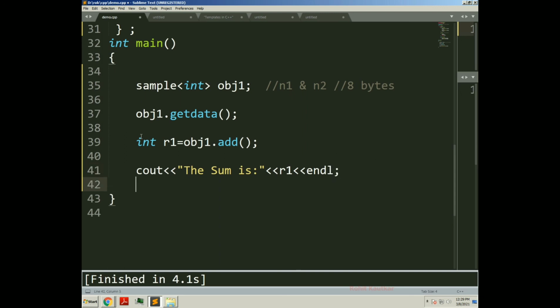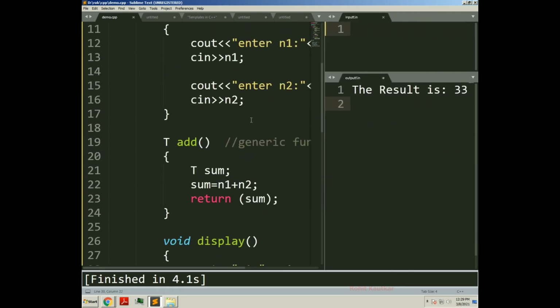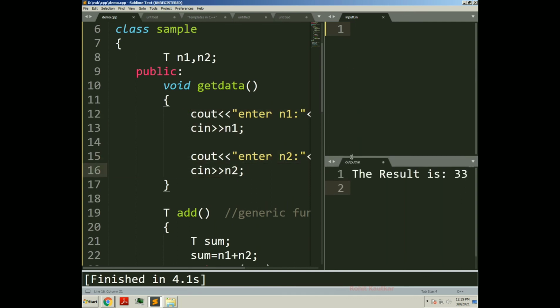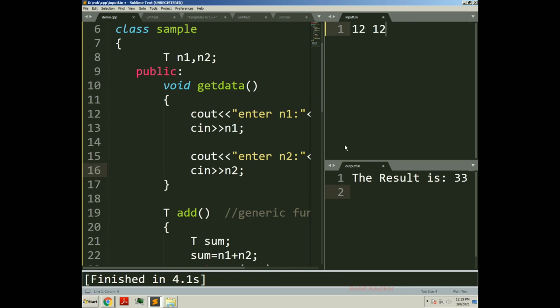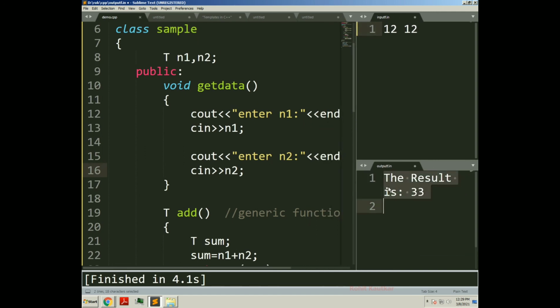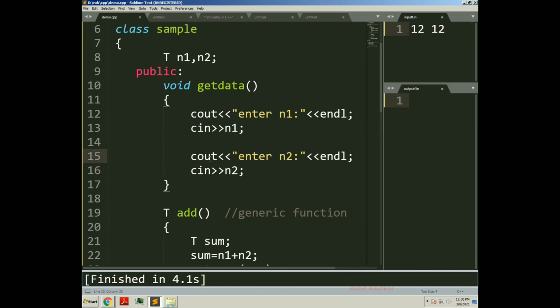Okay, so I will save this program. This program needs 2 numbers as input, so I will pass them in this input f.in. The first number will be 12, the second number will be 12, like this. I will clear this. So we are passing 2 numbers as input to this program.